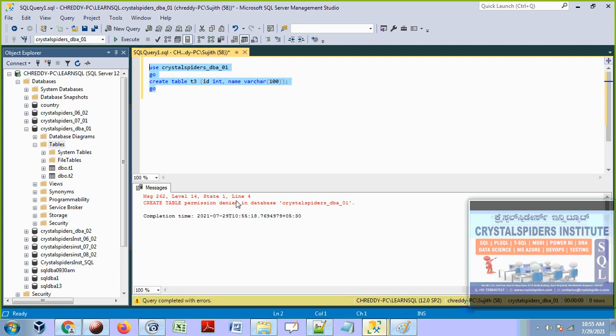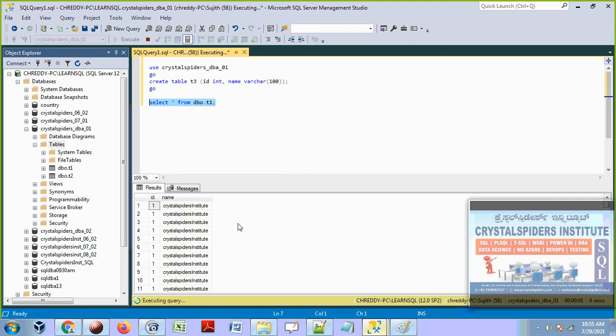See that? We got the error message. Create table permission is denied because he does not have access. Let's see, he is able to read the data from the existing table. Yeah, he is able to see the data, but this has a huge amount of data. That's fine. He is able to see the data.